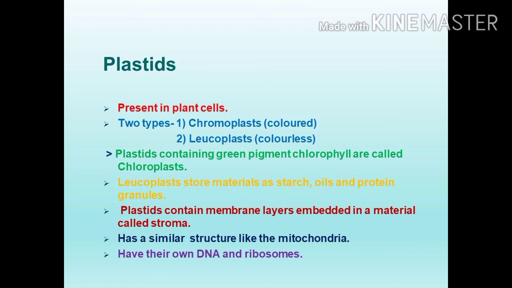Next, plastids. Plastids are present only in plant cells. They are absent in animal cells. There are two types of plastids. One is chromoplast and the other is leucoplast. Chromoplast is colored plastid. Leucoplast is colorless. Plastids containing the green pigment called chlorophyll are called chloroplasts.